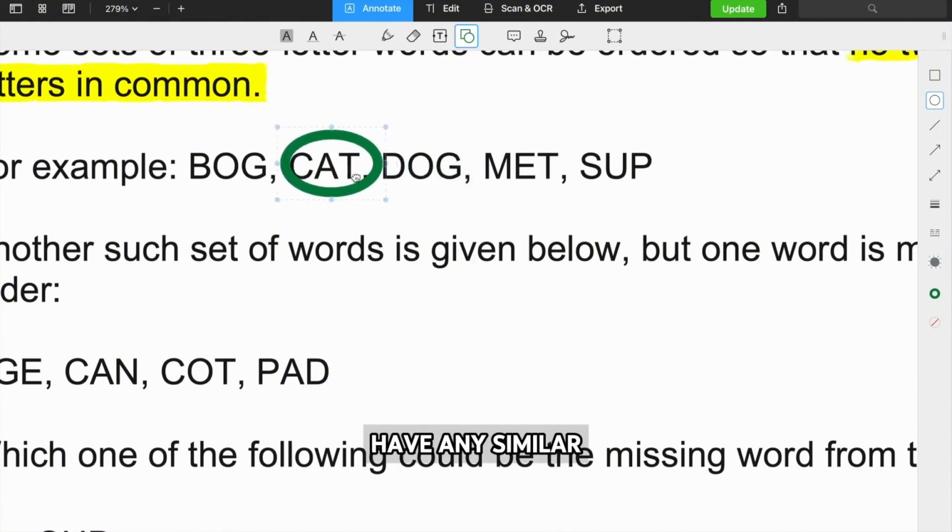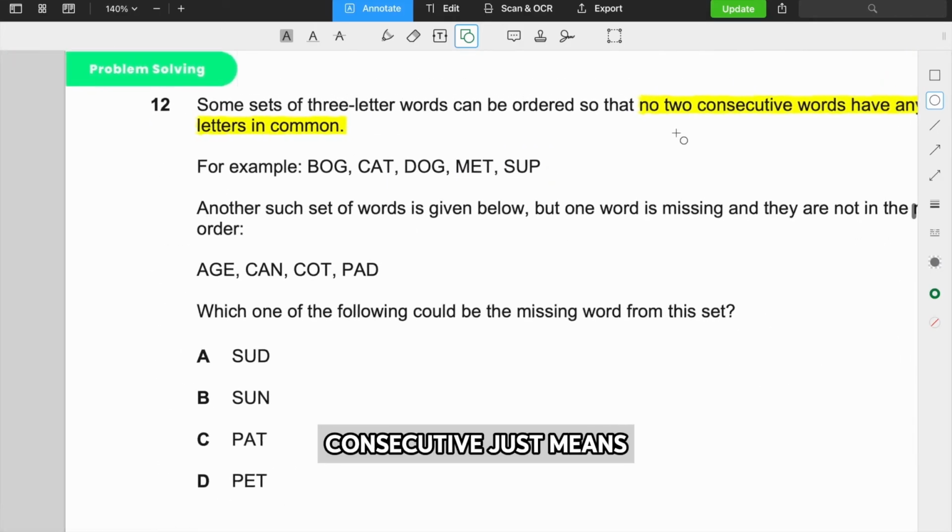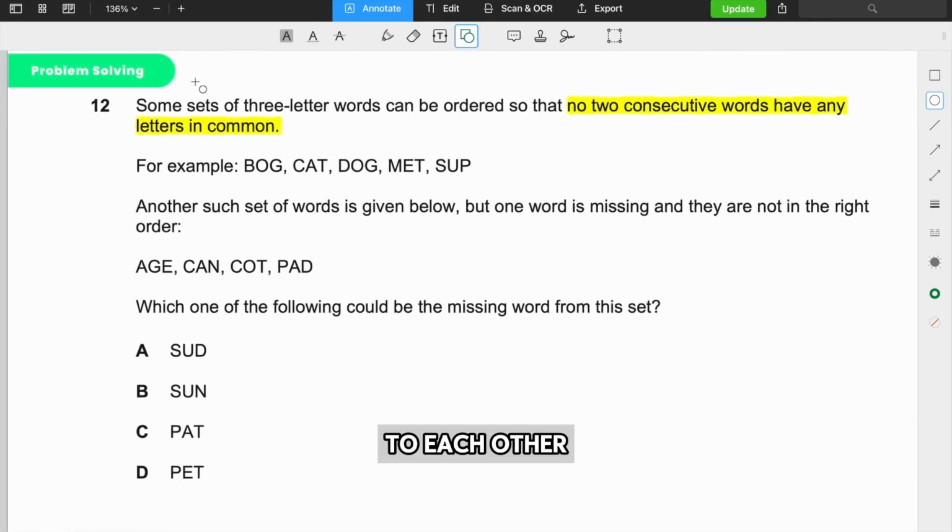Dog does not have any similar letters to cat, nor does it have any similar letters to met. Okay, consecutive just means next to. So words next to each other cannot have the same letters or common letters. Another such set of words is given below, but one word is missing.